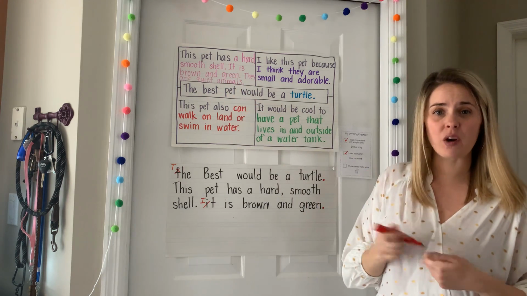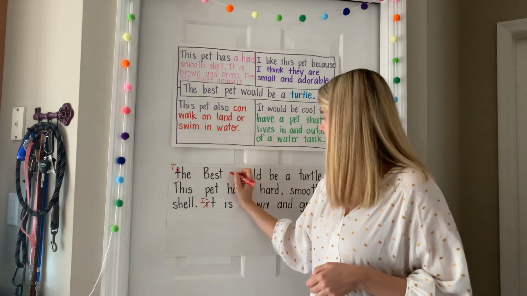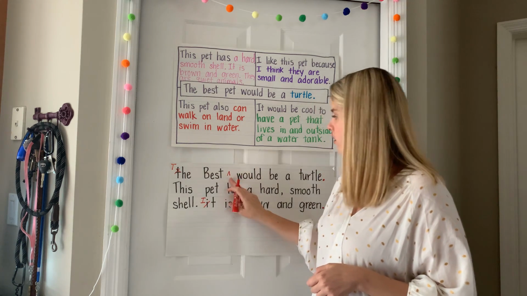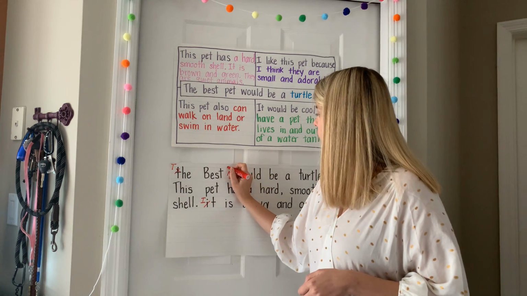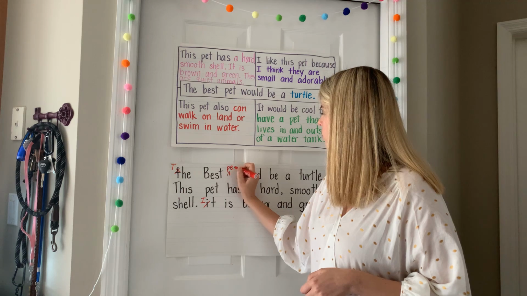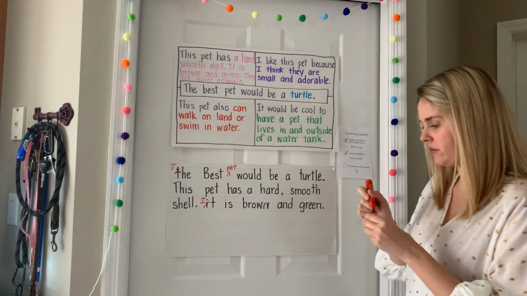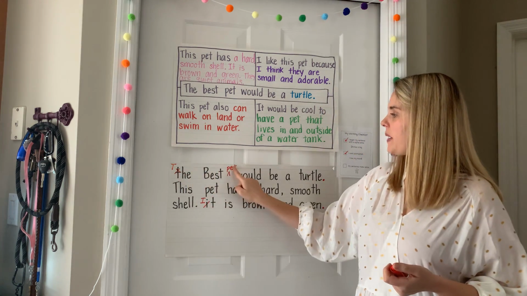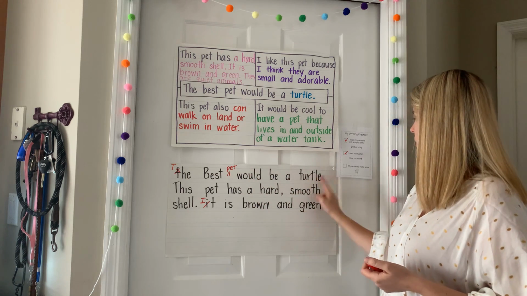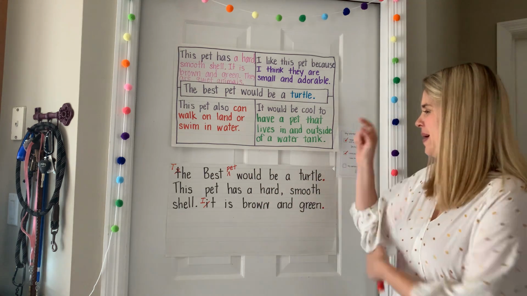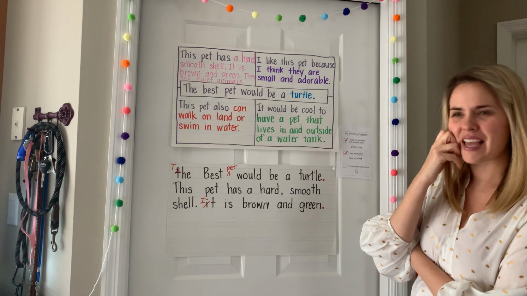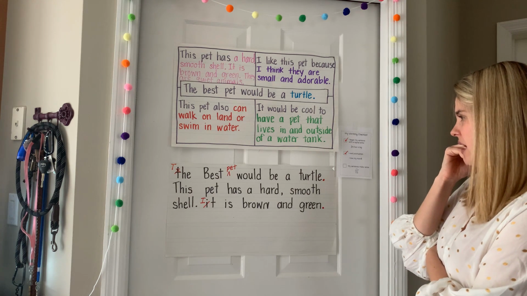When you are missing a word, here's how you're going to put that in. You're going to give yourself a little arrow, just like so, and you're going to put your missing word right in the space above. The best pet would be a turtle. Now that makes sense, but I'm looking at my sentence and something is not right.